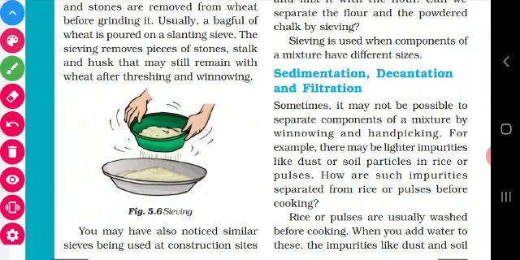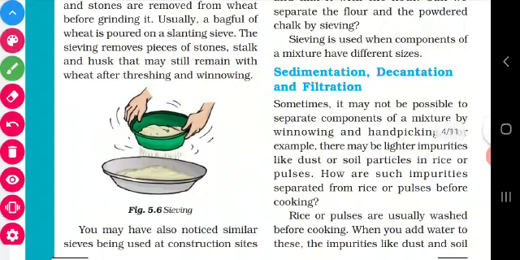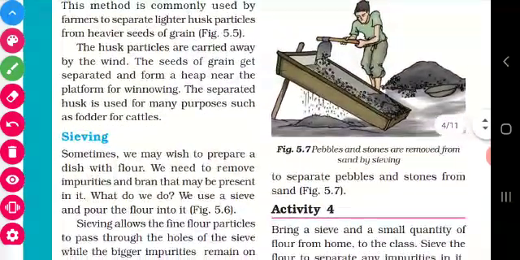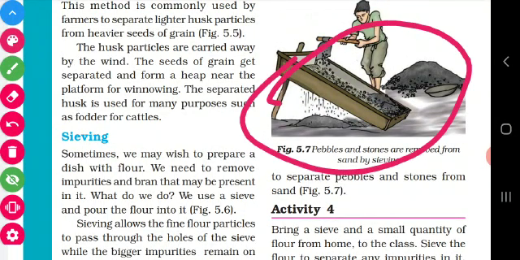After threshing and winnowing, if the grain still contains some impurities, we can go for the sieving method. Okay children, see this diagram. What is shown here? The sand may contain pebbles and stones, isn't it?